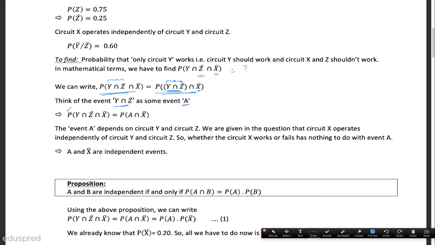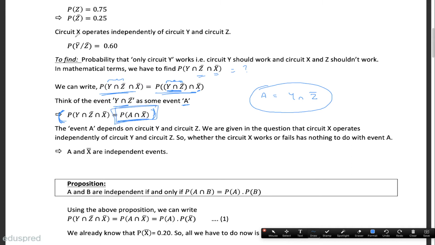So this expression can be written as this. Instead of this, I have just written A. Now we have to find the probability of A intersection X bar, where A is actually equal to Y intersection Z bar. Now let's see how we can proceed further. This is the final thing that we have to find.